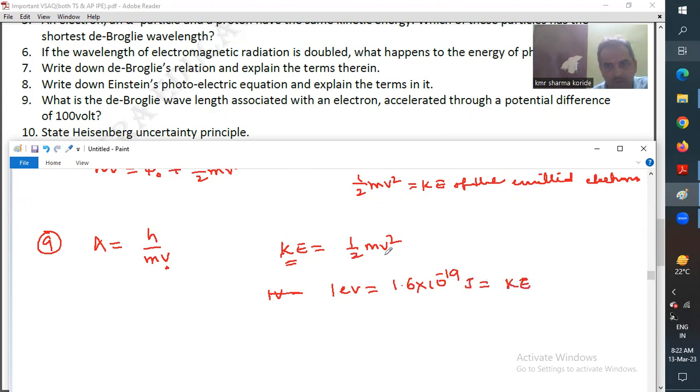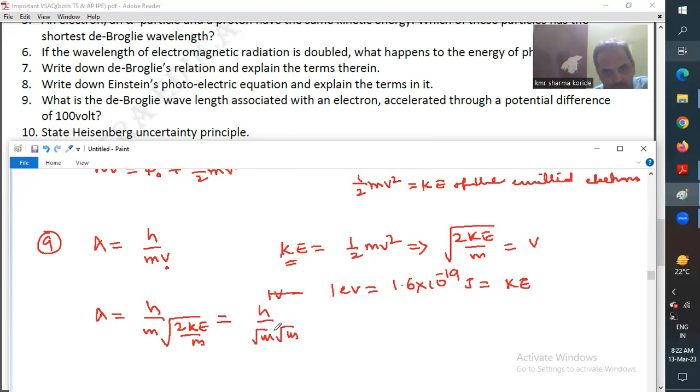So now, first get the velocity in terms of kinetic energy. 2 KE by m is equal to v square. We are looking for only v. Therefore lambda is equal to h by mv, where v is root of 2 into kinetic energy by m. Taking m as root m into root m, one root m gets cancelled, so you get h divided by root of 2m KE.